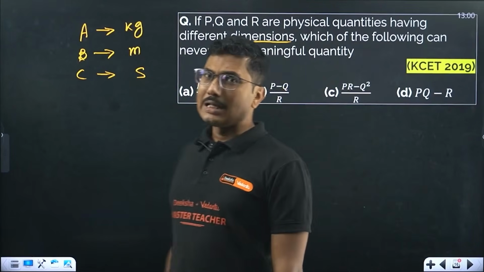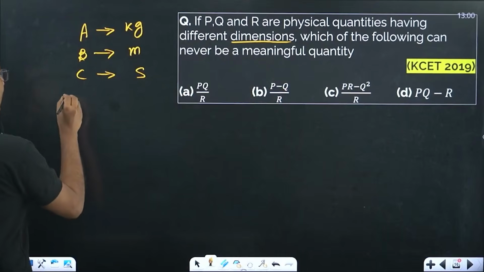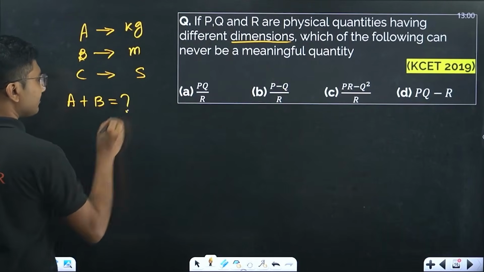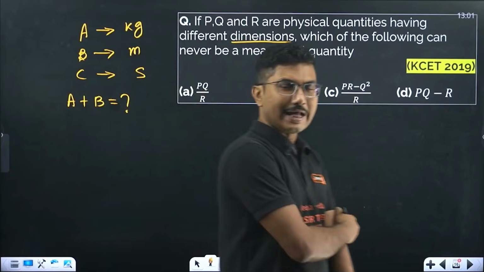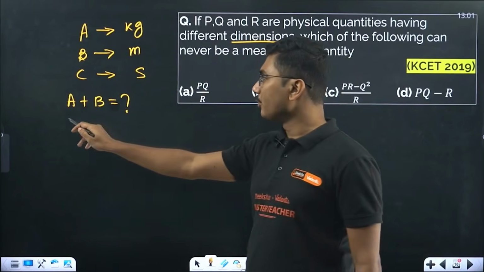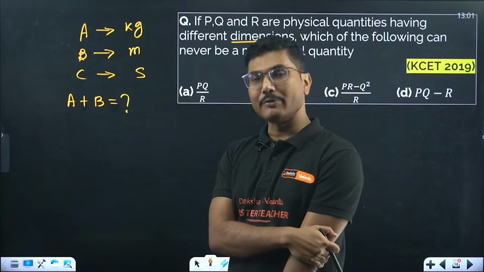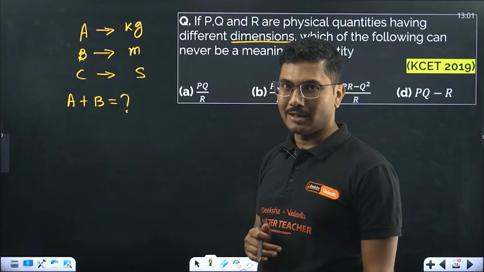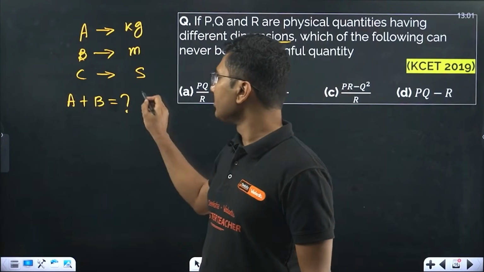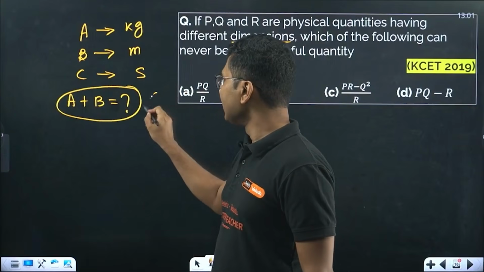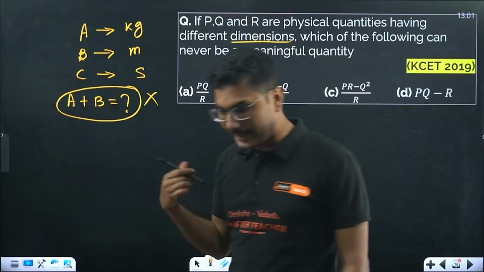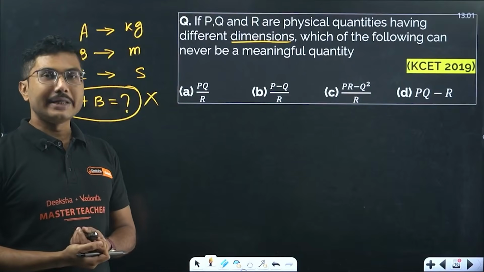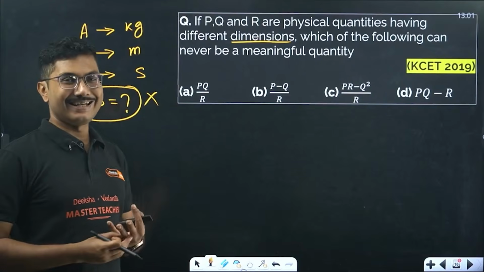Now, what is the quantity if I add A plus B? Here A is in kilograms, B is in meters. Can we add kilogram plus meter? This does not make any sense. This quantity does not exist. So any two quantities having different dimensions will not exist in nature.